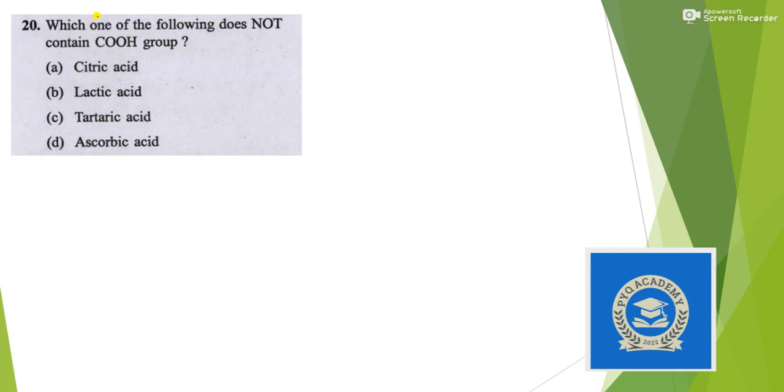Next question. Which one of the following does not contain COOH, the carboxylic group? So this is a question from higher NCERT, so please remember the answer. The answer is option D, ascorbic acid, that means vitamin C. The explanation to this question is from the concept of higher NCERT, so no need to know. Just remember the answer. It can be asked because it is a factual question.